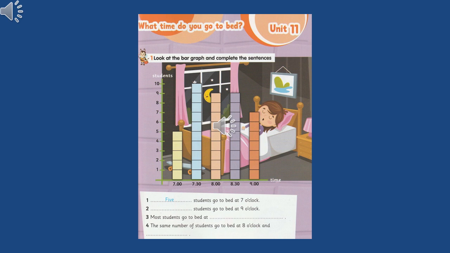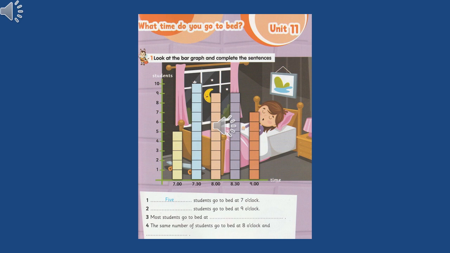What do we know from this bar graph? From this bar graph, you will know how many students sleep at what time. So now, let's look at 7 o'clock. How many students sleep at 7 o'clock? Let's count the boxes. 1, 2, 3, 4, 5. We have 5 yellow boxes. So, number 1, 5 students go to bed at 7 o'clock.